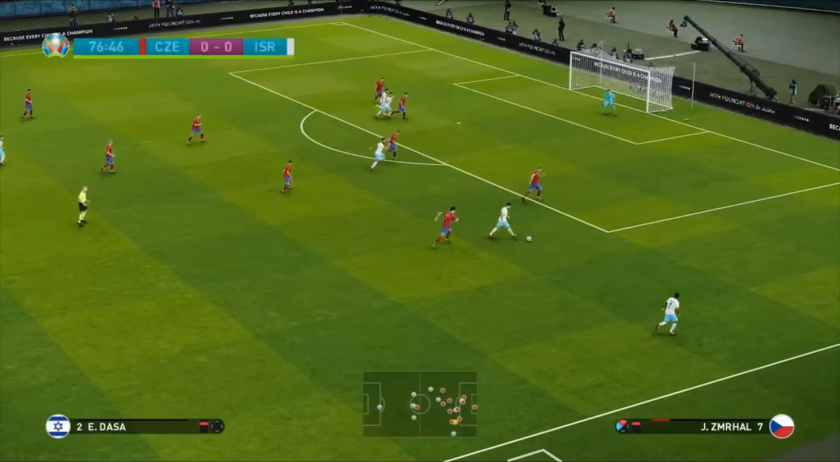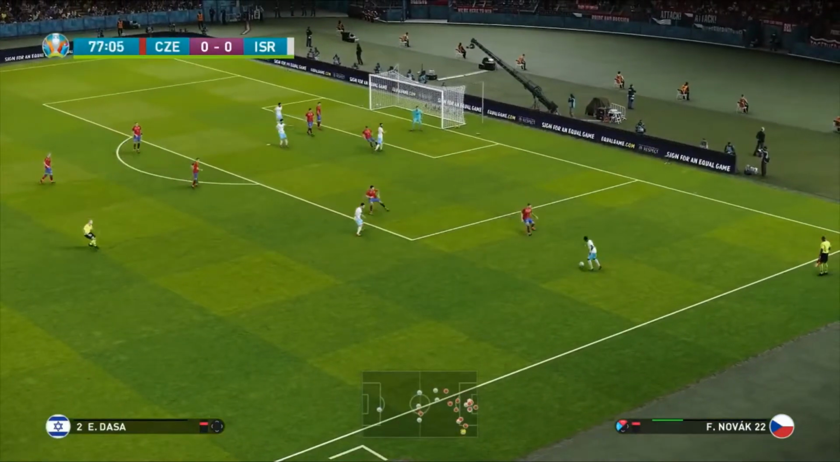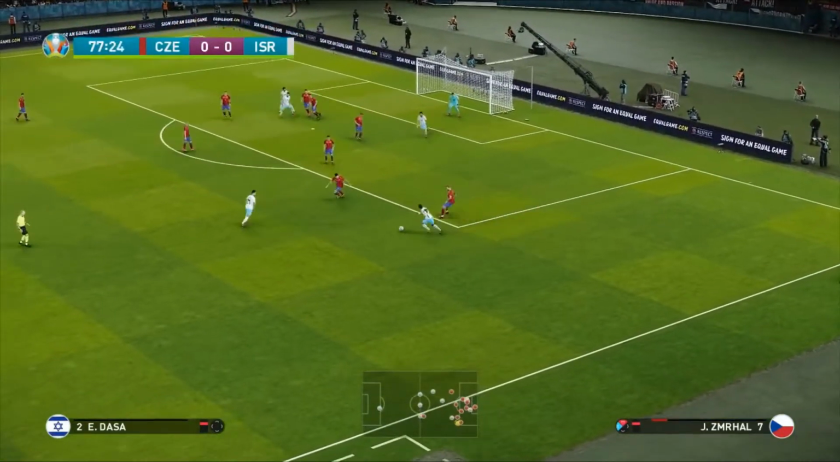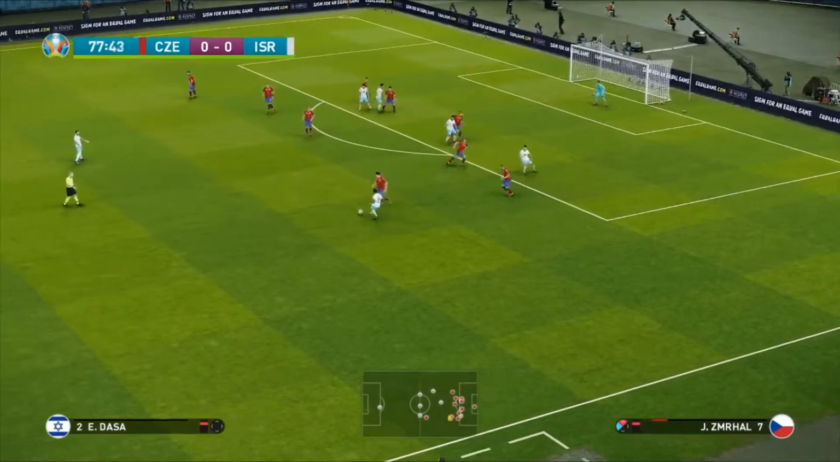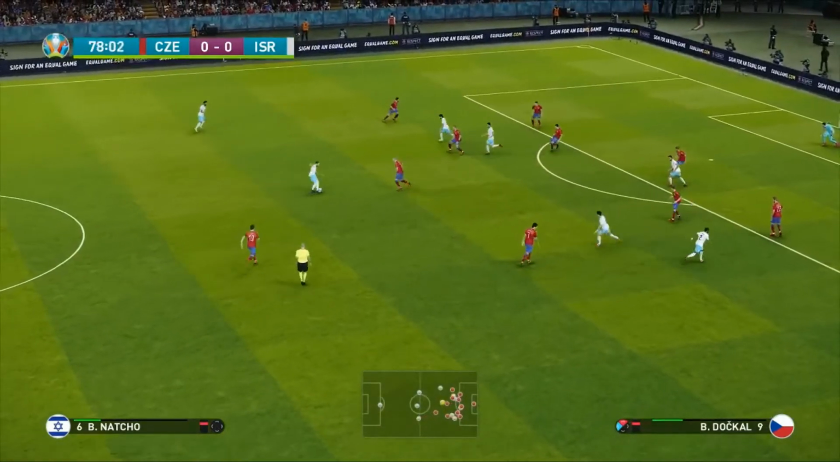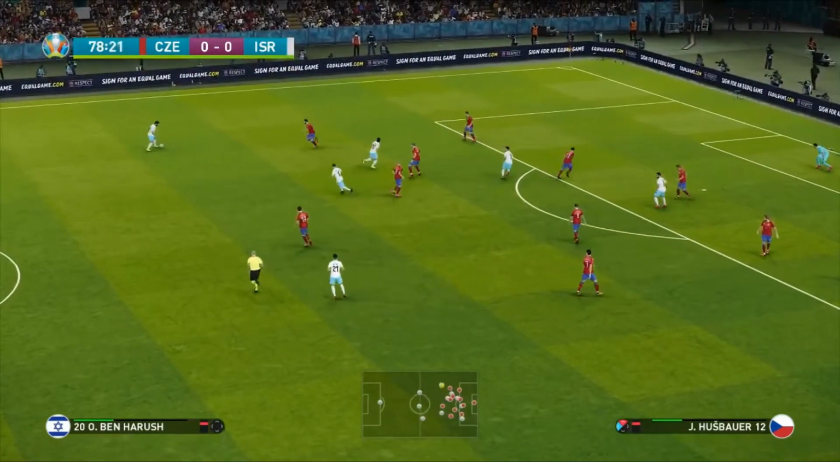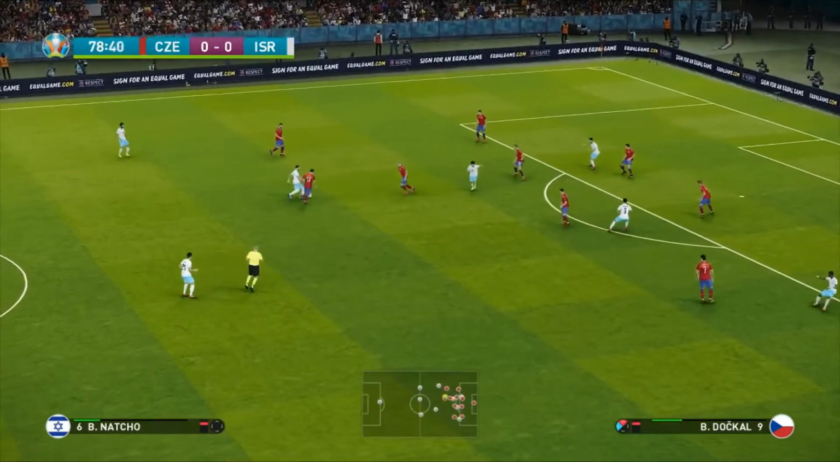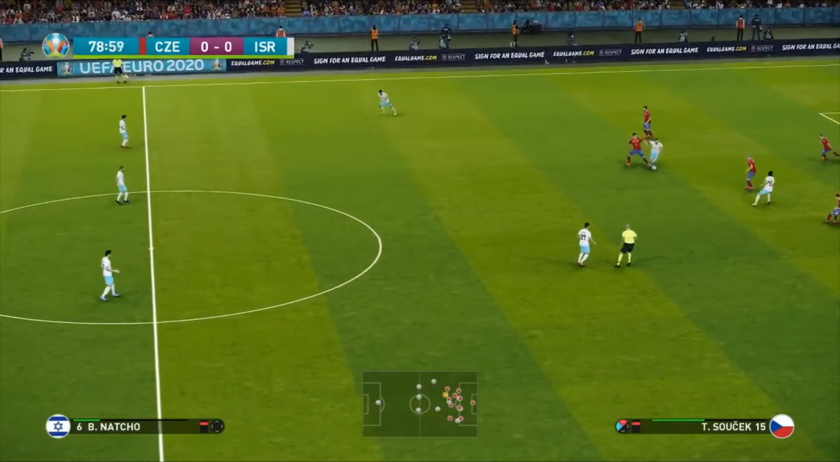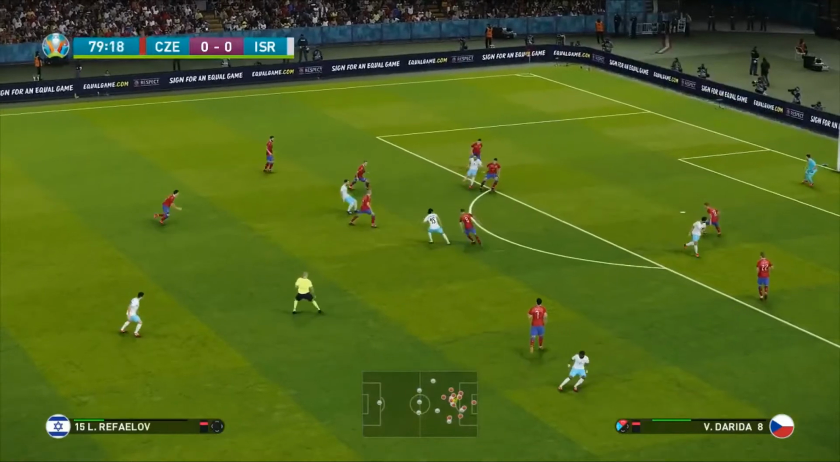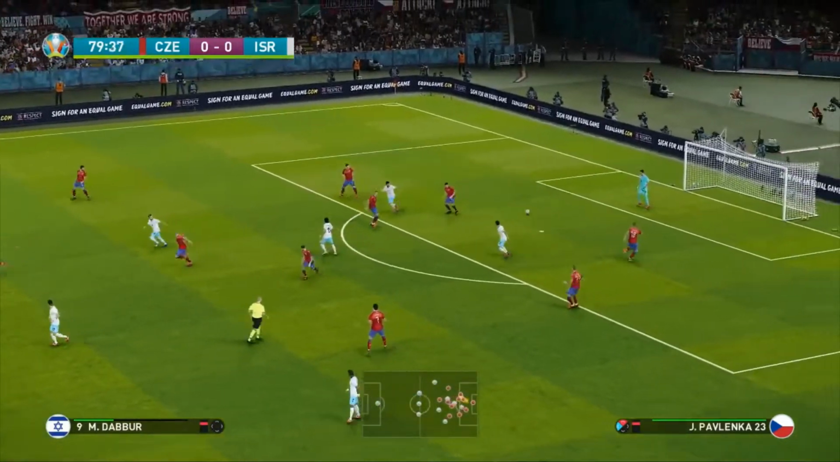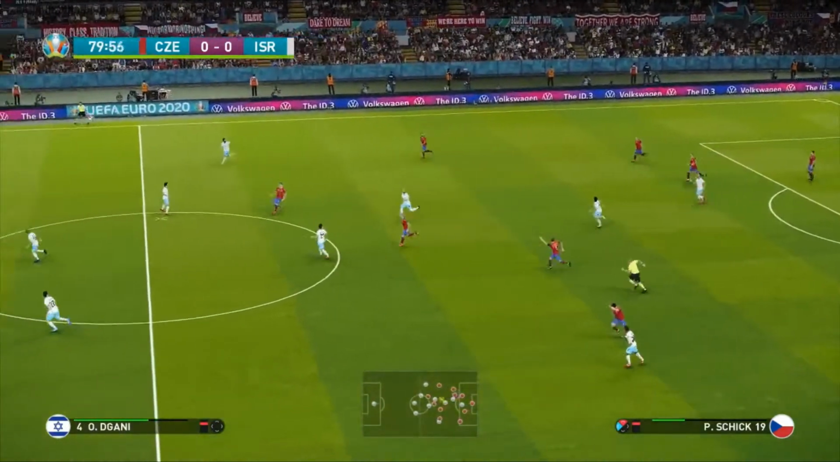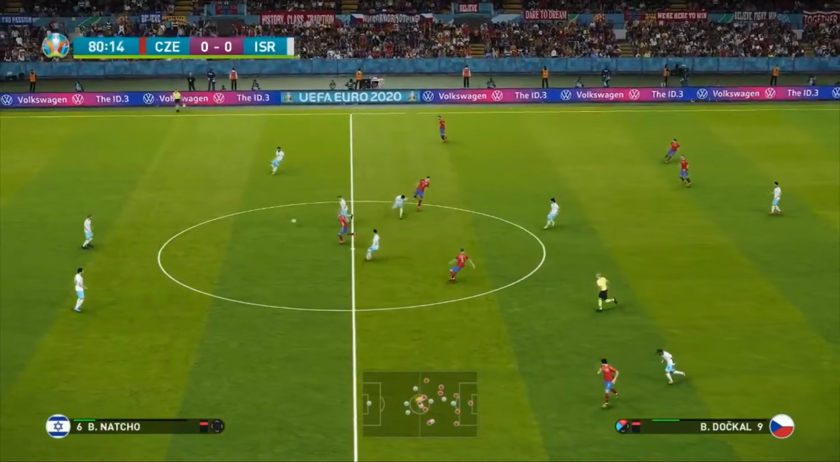15 minutes left. Here's Dassa. He's been really, really good today on the right hand side. Tries to cut into the middle. Good ball into Nacho. Works it to Ben Harouche. Back to Nacho. And he's great defending there. But Nacho gets it back. In for Zahavi. Tries to pass it back to him again. But unfortunately, the ball was not hit with enough power.